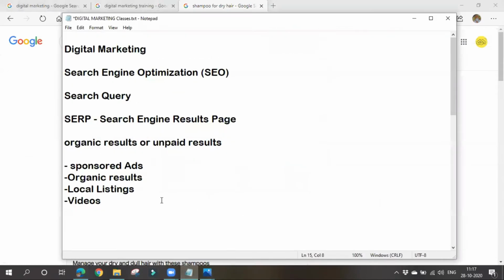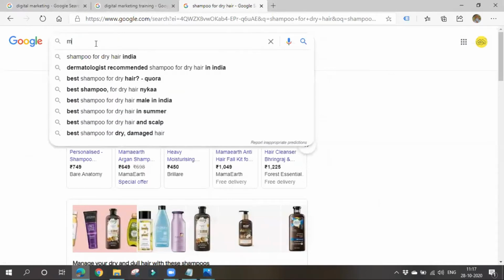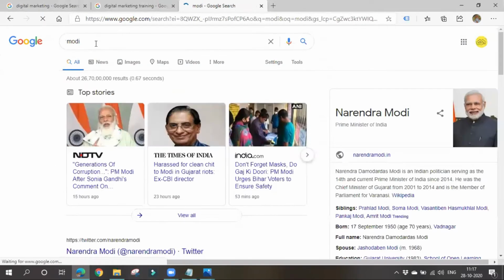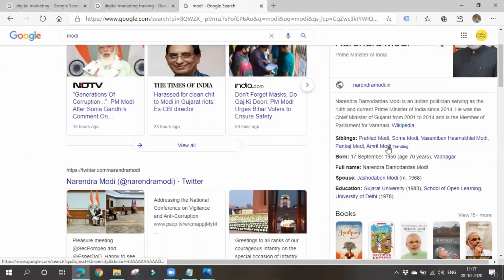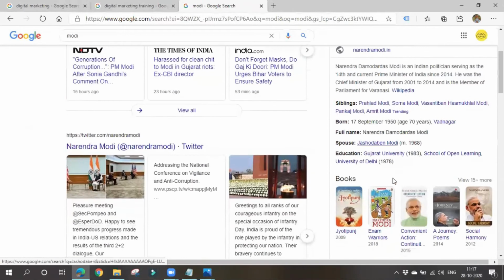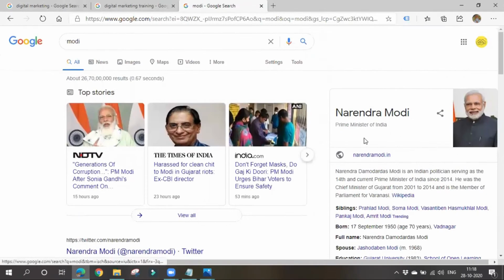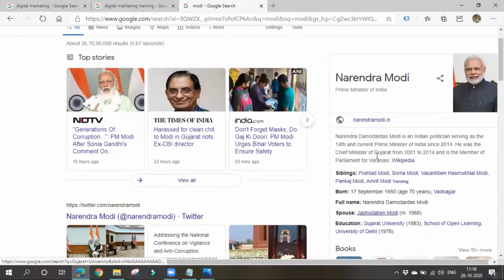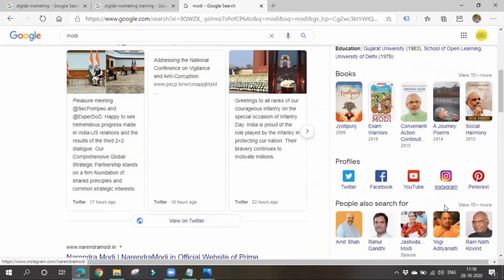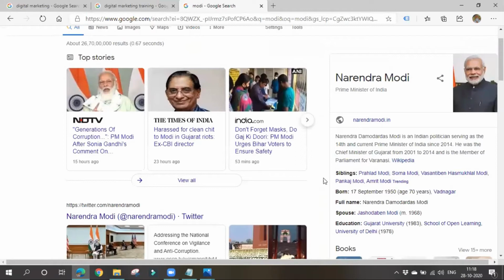And next thing is you'll also see knowledge graph. Like if you search for something like Modi, or if you search for some personalities, it'll be shown with their details here on the right hand side. This is known as knowledge graph. In short, it will be providing all the details for what you are searching. See, it is showing his siblings, born date, full name, what all achievements he made, and in simplicity, it will give you a short description. This is known as knowledge graph.